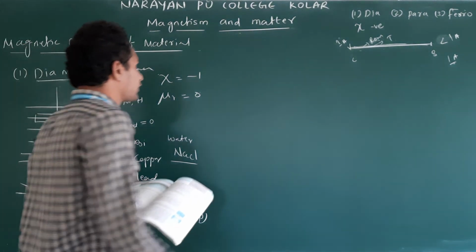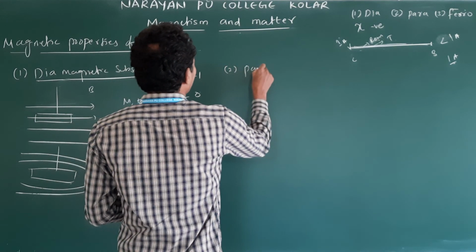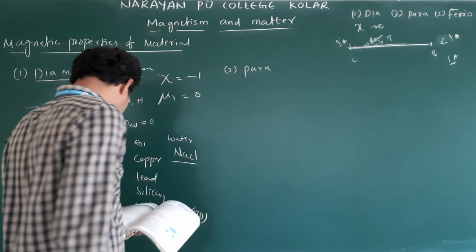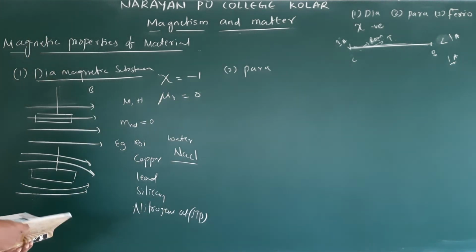Next, the second one, paramagnetic substances. What about this?